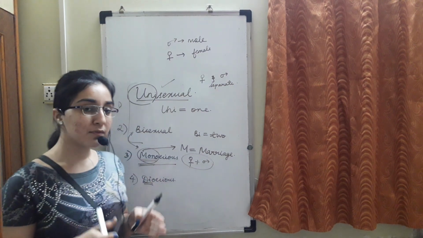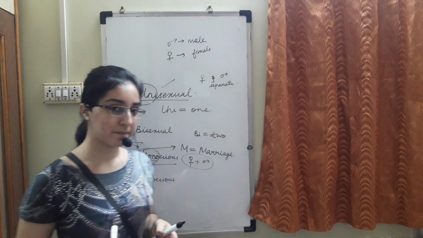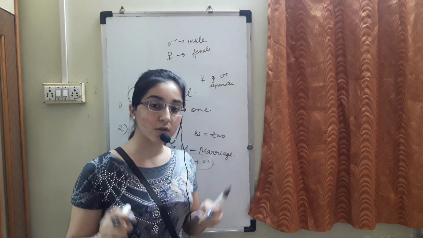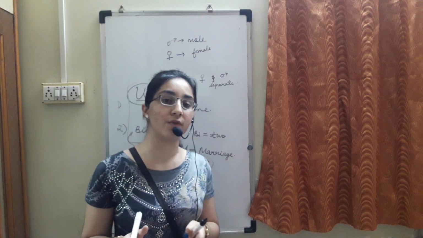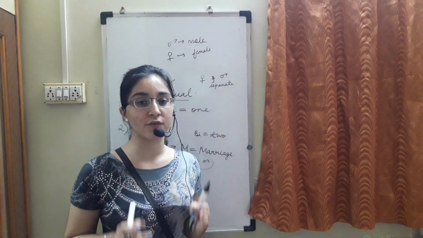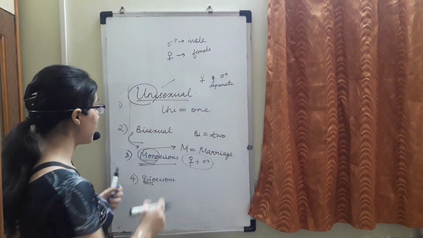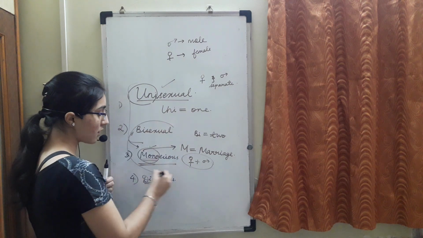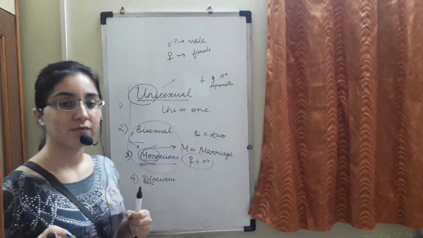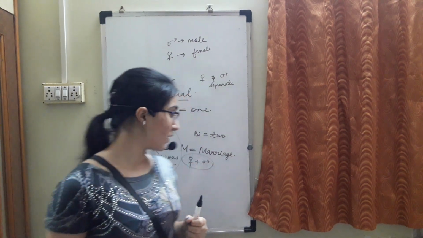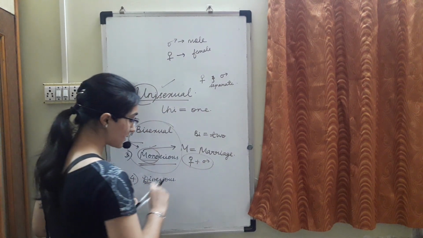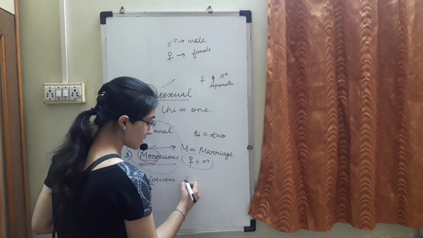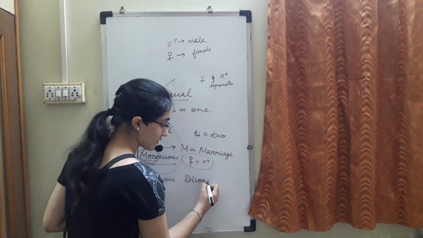Like I gave you the example of earthworm. In earthworm, both the male and the female, that is the testes and ovaries, are present in the same individual. In the same way, both terminologies are the same for earthworm. Then, speaking about dioecious, di means divorce.